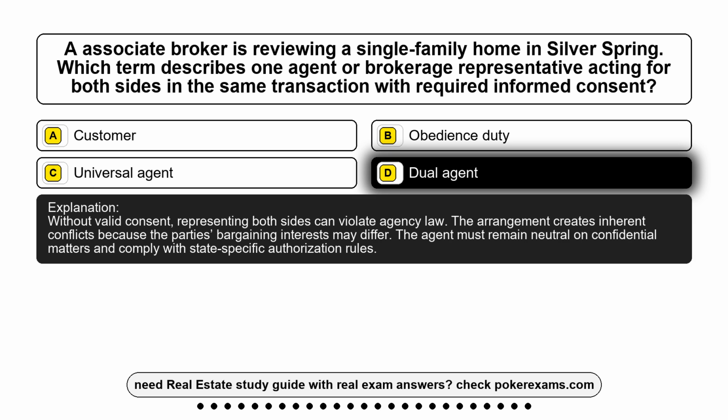Without valid consent, representing both sides can violate agency law. The arrangement creates inherent conflicts because the parties' bargaining interests may differ. The agent must remain neutral on confidential matters and comply with state-specific authorization rules.